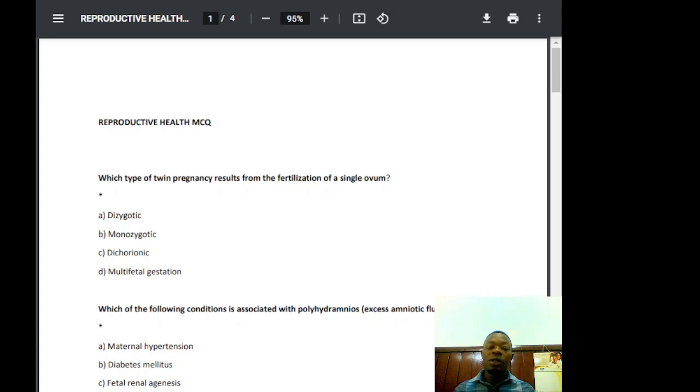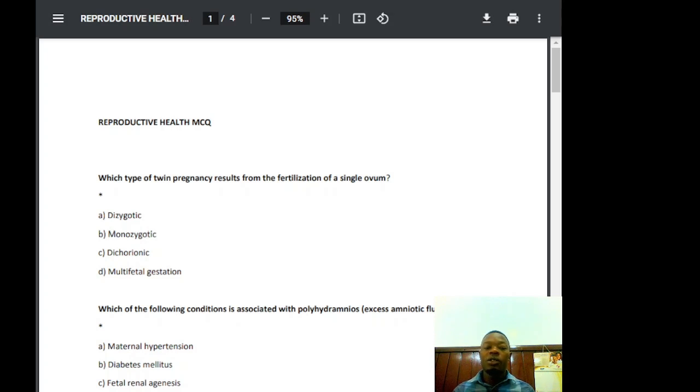So what I've concluded on that question is that the answer is monozygotic twins. They are very unique. They result from fertilization of a single ovum by a single sperm and are genetically identical, with the same DNA, same sex, and same blood type. The degree of placental and amniotic sharing depends on when the zygote splits, different from dizygotic twins, which come from two ova. So the answer is B. I hope you are good up to there.